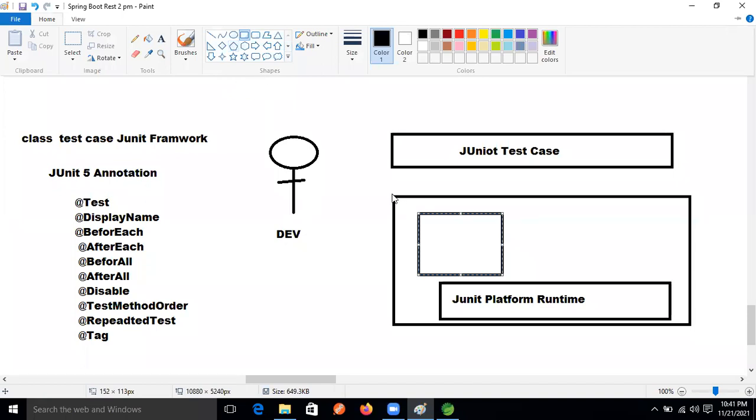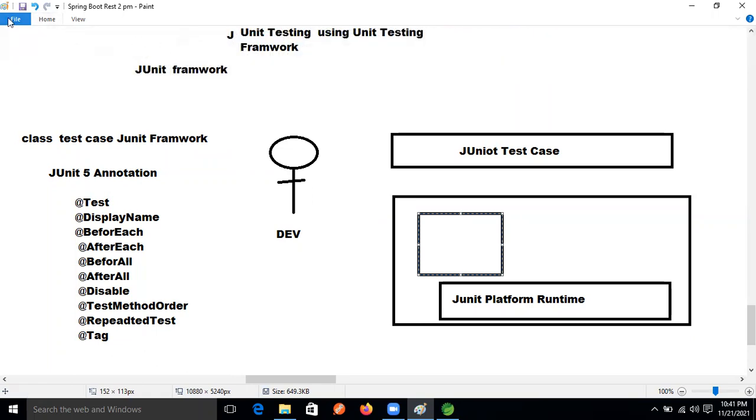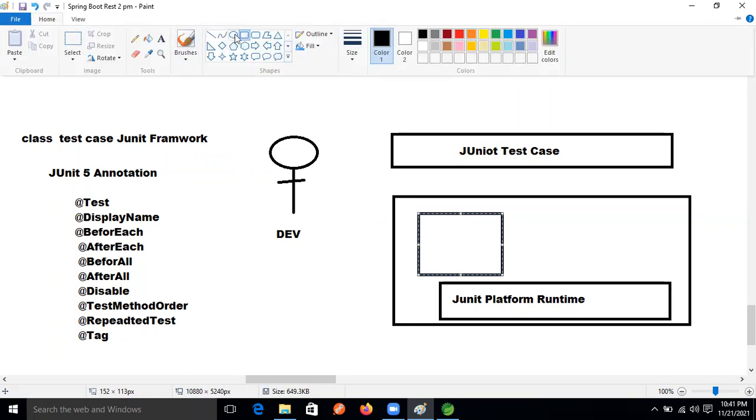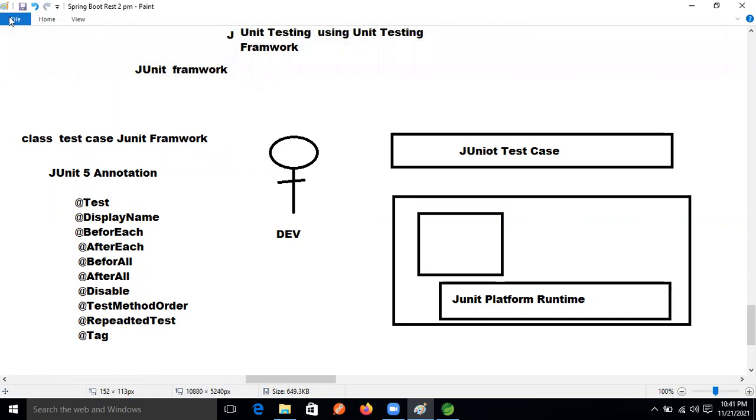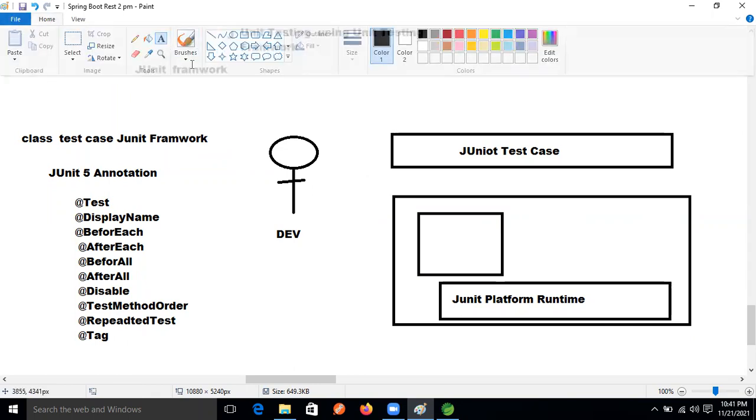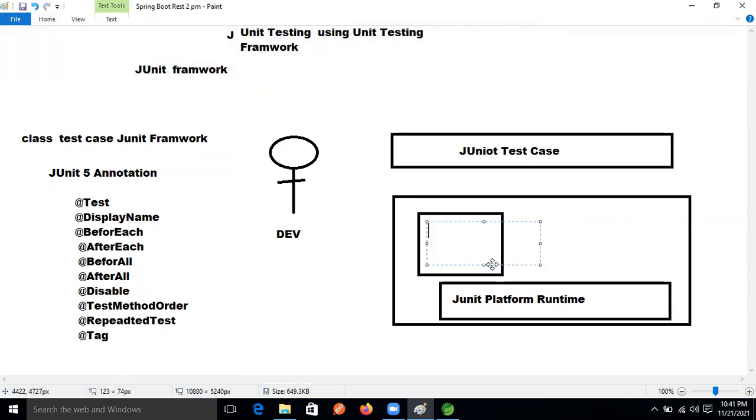JUnit 5 now, guys. JUnit 5 itself only. So what is the JUnit 5 engine name? Jupyter. JUnit Jupyter engine. Jupyter engine.